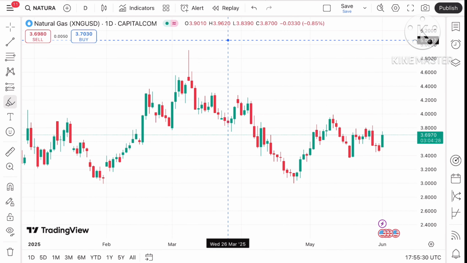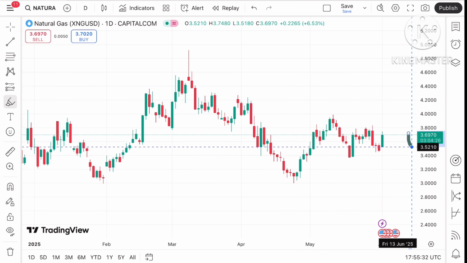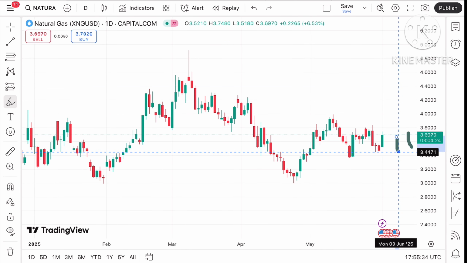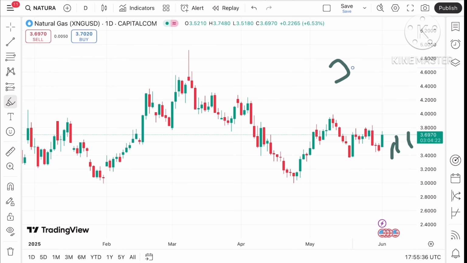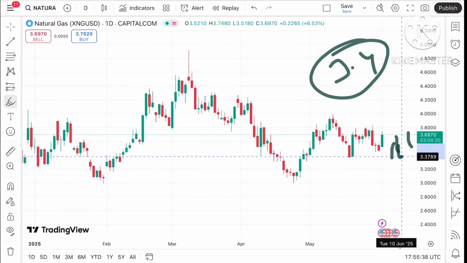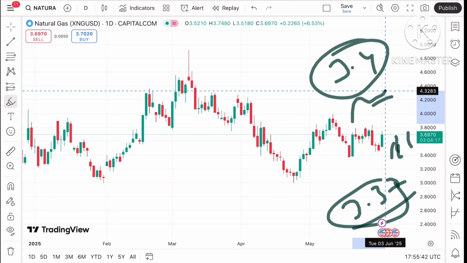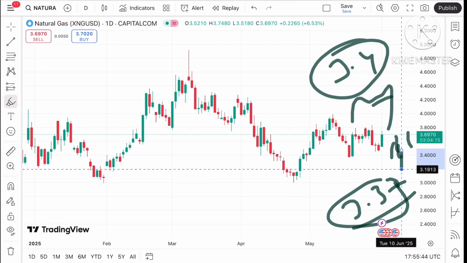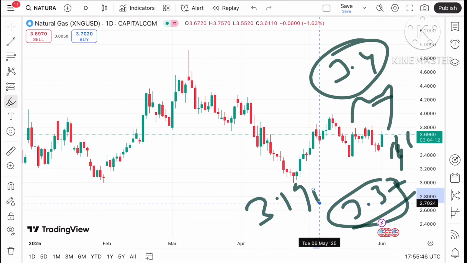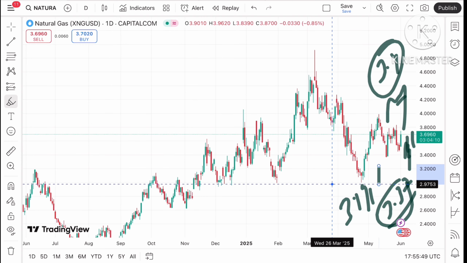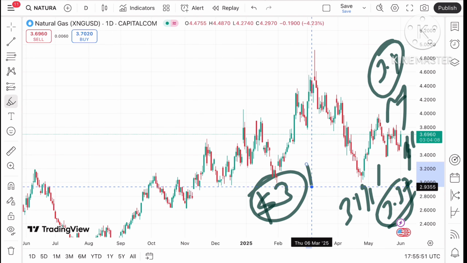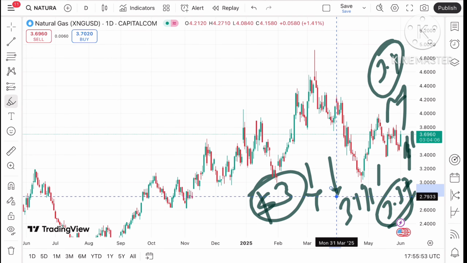But if the price doesn't sustain, there is a chance that it can come down towards 3.5 to 3.44. Remember, if it starts falling below 3.4, there is a chance that it can move below 3.37, because that is already tested. Chances are high it can touch a level of 3.1913, and from there a further fall we can see towards a level of $3. As soon as the price starts falling below this level, a further fall we can see.